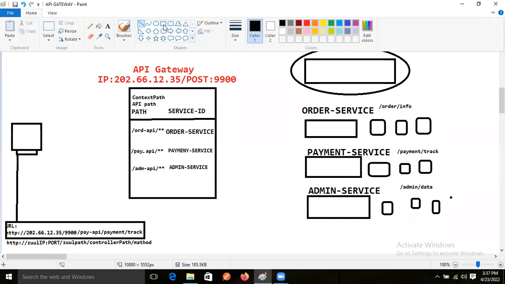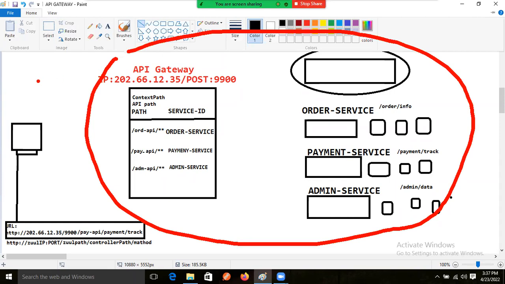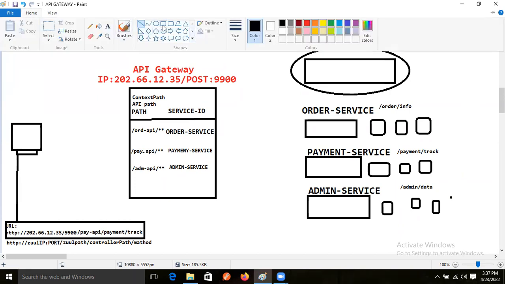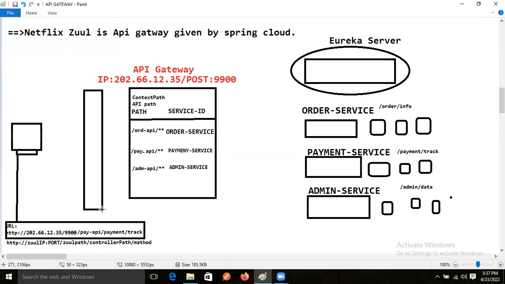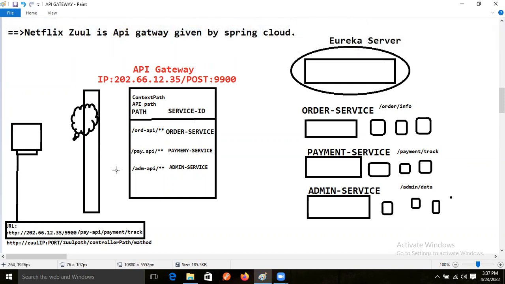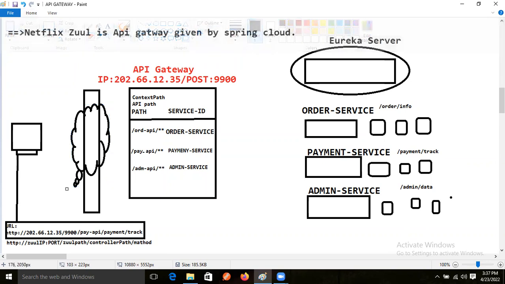This application is running on another server, and this one is a different application, an external application. So between these two applications, a network will come, right? Yes, network will come. Good.